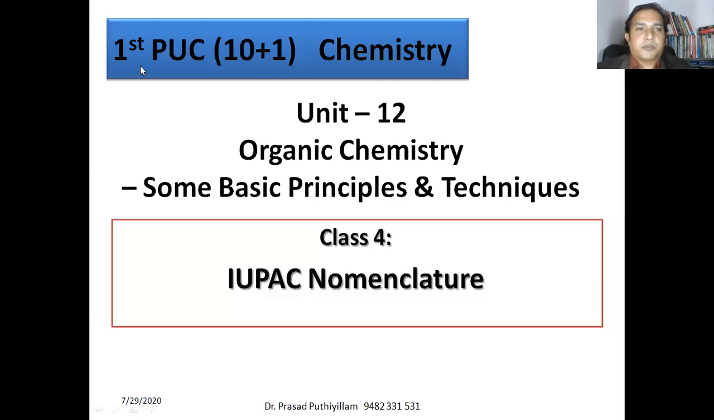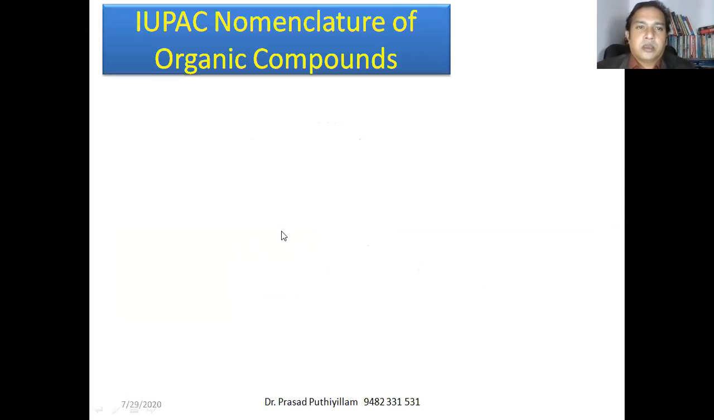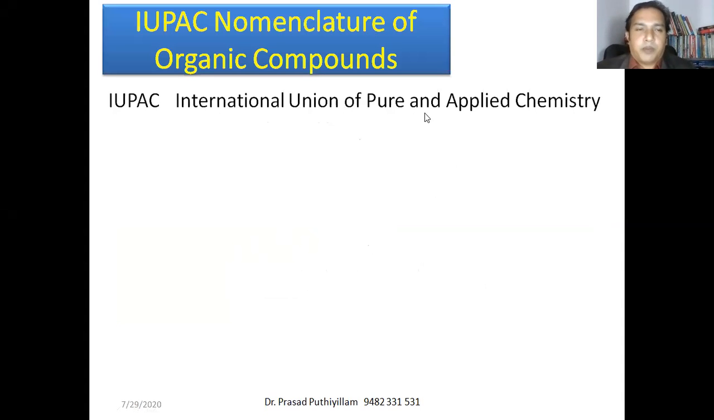Continuing my classes for first PUC, that is plus one chemistry, unit 12 organic chemistry. This is class number 4, IUPAC nomenclature. In my previous class, class 3, I discussed the IUPAC nomenclature of a few hydrocarbons. So we'll continue the class here. IUPAC is the International Union of Pure and Applied Chemistry.